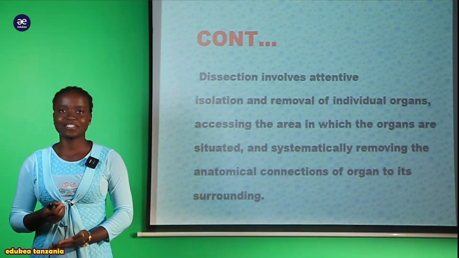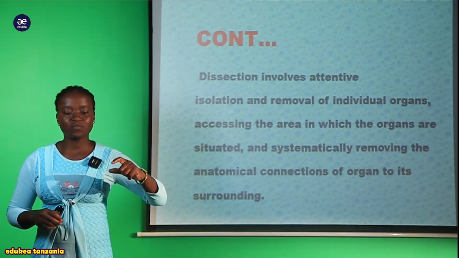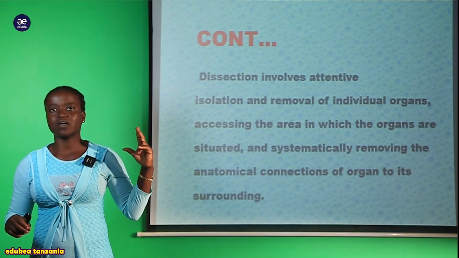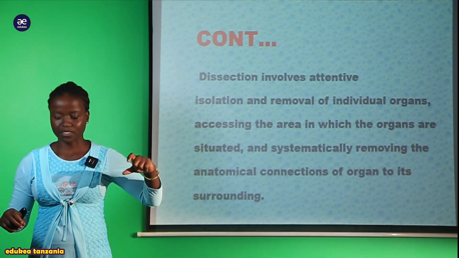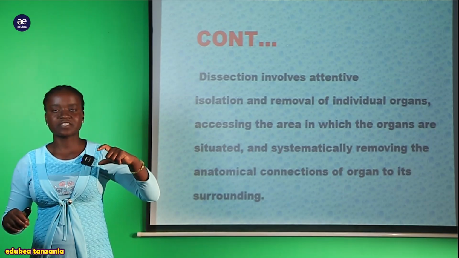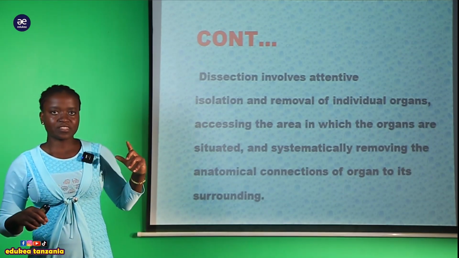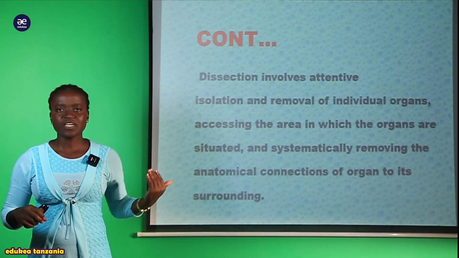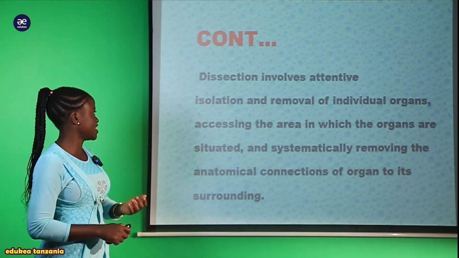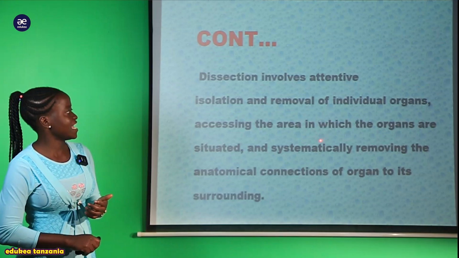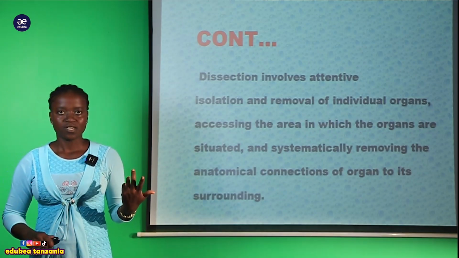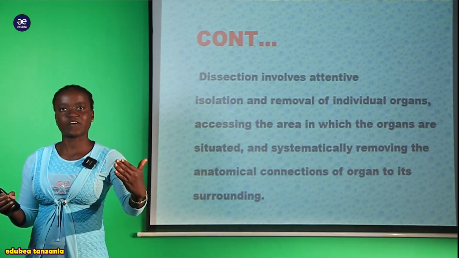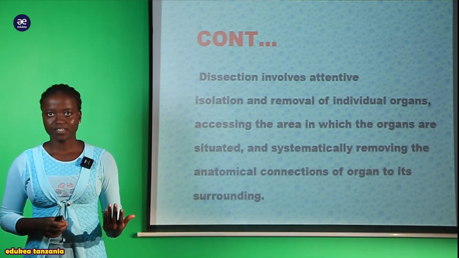Ina involve ile attentively removing one organ, yani unakuwa una observe. Kama utakuwa remove ile crop of the cockroach, utakuwa unaiona kabisa this is cockroach. This is the crop. And this one is the ileum which is found within the organism. And this one is the colon. Hiyo ndiyo dissection in general. And also here you can see that it access the area in which the organ are situated. Inakuonyesha kabisa ile crop inapatikana wapi, inaonyesha hiyo esophagus inapatikana sehemu gani.